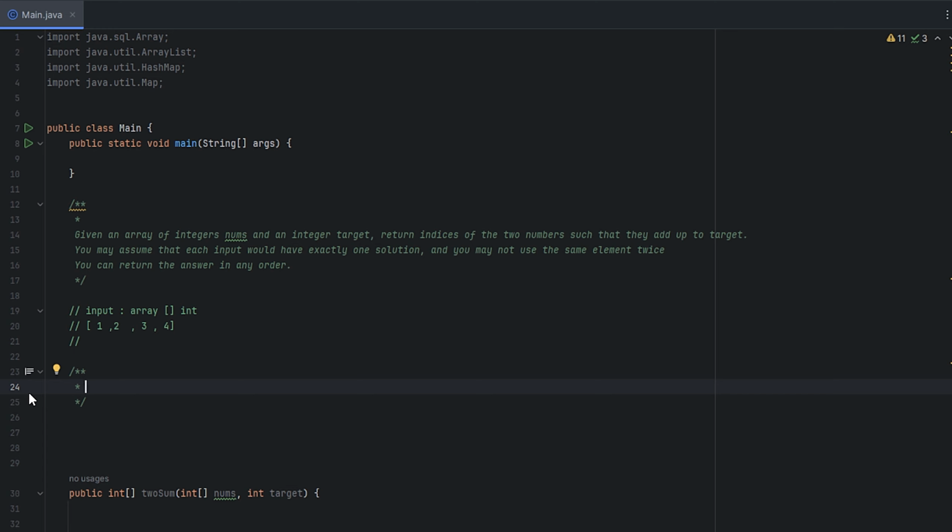So we're gonna have two for loops, an inner and an outer. The outer one will go through each index, and then the inner one will go through each index starting from one to the right. That way we can get every single different combination of numbers. So we'll do for integer i equals 0, and we're basically gonna go all the way while i is less than the length of nums.